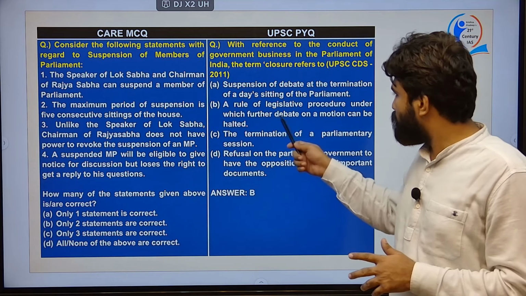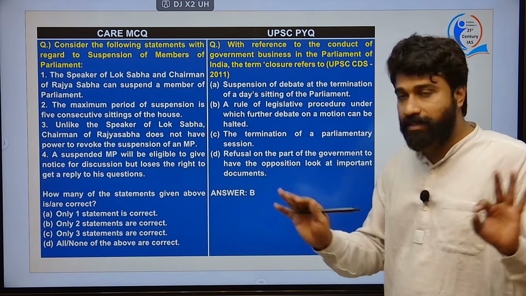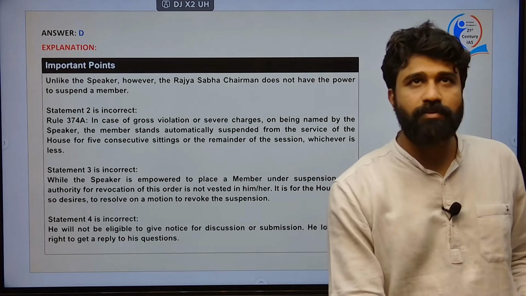Closure refers to a rule in the legislative procedure under which further debate on a motion can be halted. This is what the question asked. Therefore, we have given that question, and coming to the next question.